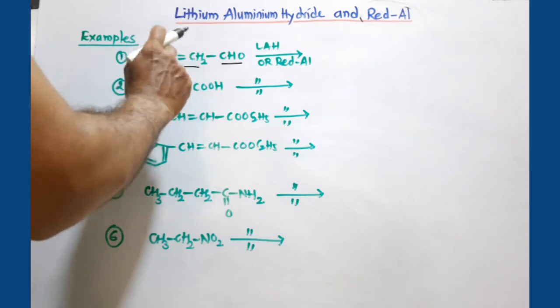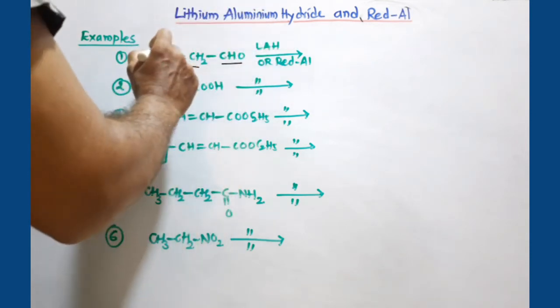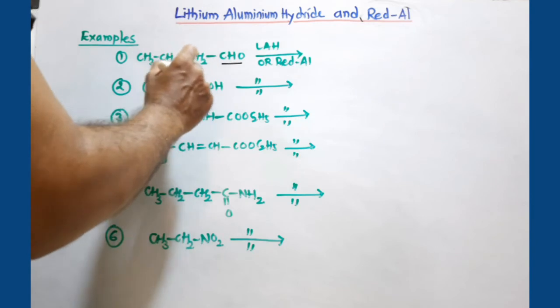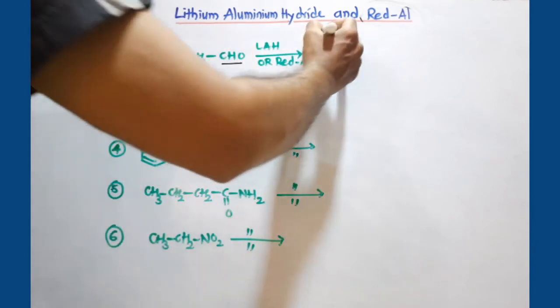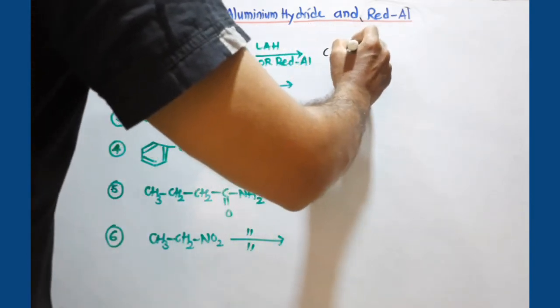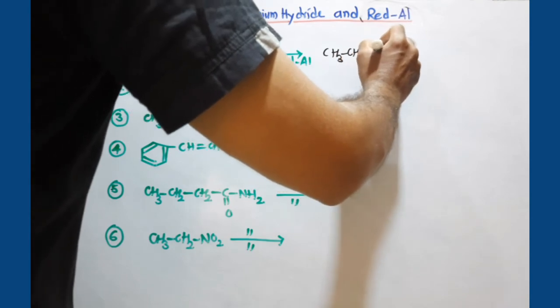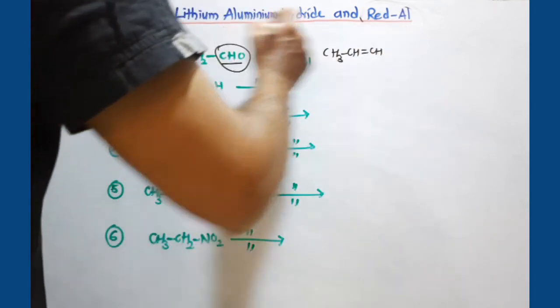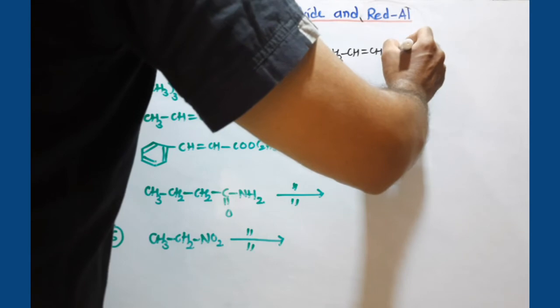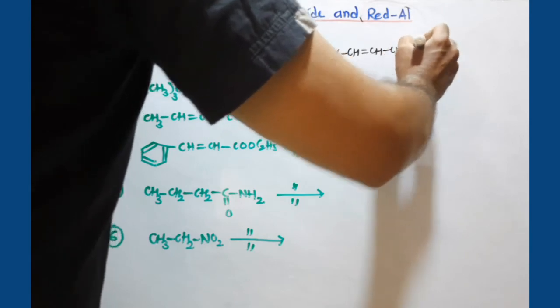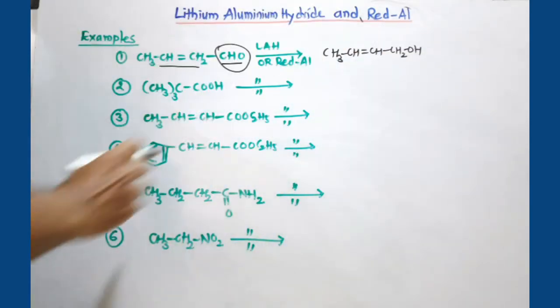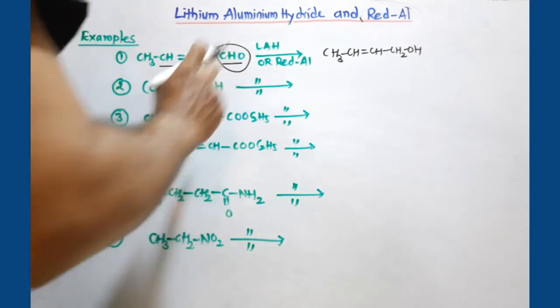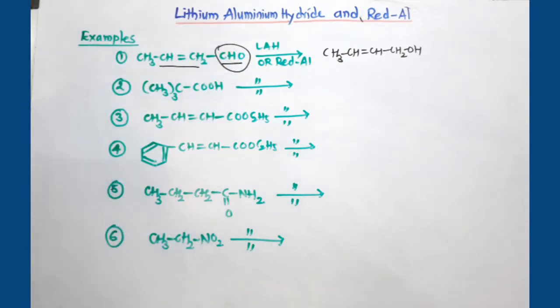Our reagent cannot reduce this non-polar group, so it will remain as it is, and we get CH3CH double bond CH, and you know if an aldehyde group is there, it is converted to CH2OH. So the answer is this one. The aldehyde is converted to CH2OH.